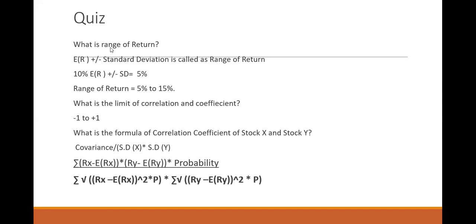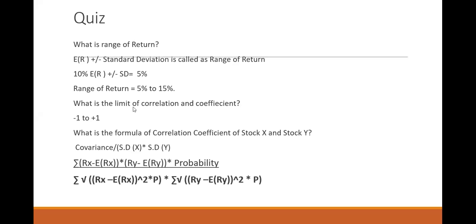Next question, what is the range of return? When you add or subtract the standard deviation from the expected return, you will get the range of return. If you have 10% expected return, standard deviation is 5. You will add 5 first and then subtract 5 from this. 10 minus 5, you will get 5%. 10 plus 5, 15%. So you will get returns in the range of 5 to 15% in this particular stock.